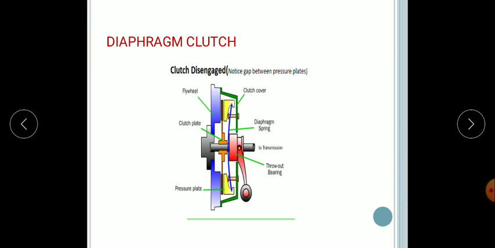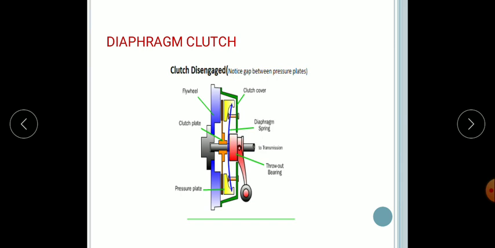This type of clutch has some advantages over the coil spring type clutch. It needs no release lever; the spring itself acts as the lever. So the driver does not have to exert heavy pedal pressure to hold the clutch disengaged, as with the coil spring type, in which the pressure increases further when the pedal is depressed to disengage the clutch.